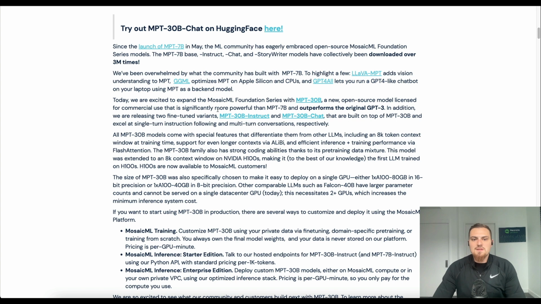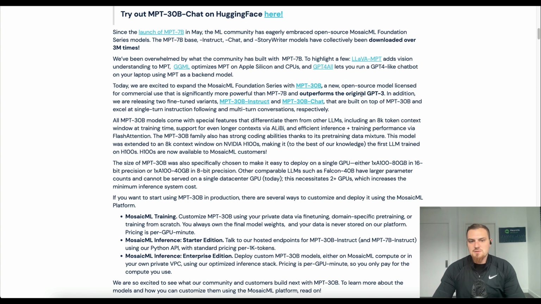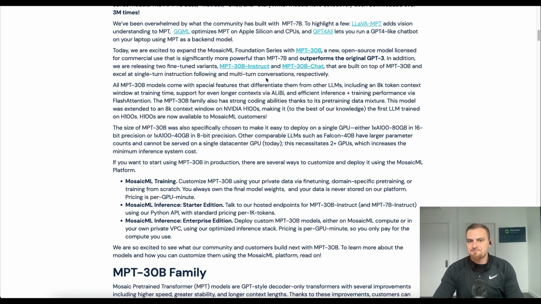Today we're excited to expand the MosaicML Foundation series with MPT-30 billion, a new open source model licensed for commercial use. This is a huge detail. It is significantly more powerful than MPT-7 billion and outperforms the original GPT-3. So pretty amazing. They later describe 17% of the parameter count of GPT-3, and they use about 60% of the compute budget to achieve this. They're also releasing two fine-tuned variants, MPT-30B Instruct and MPT-30B Chat. We'll get into that and what that entails, that are built on top of MPT-30 billion.